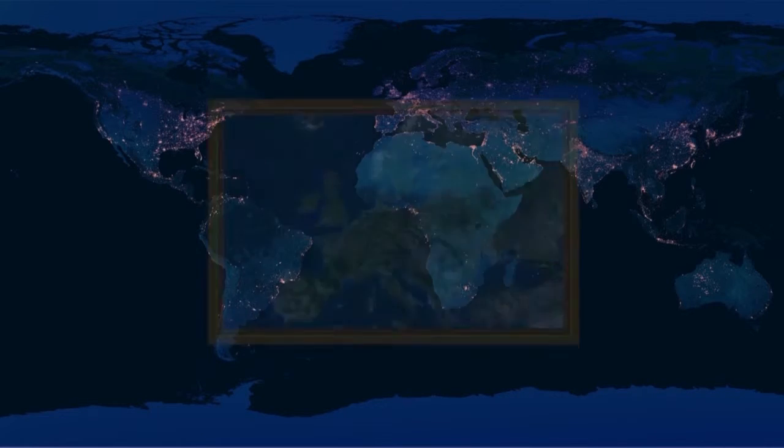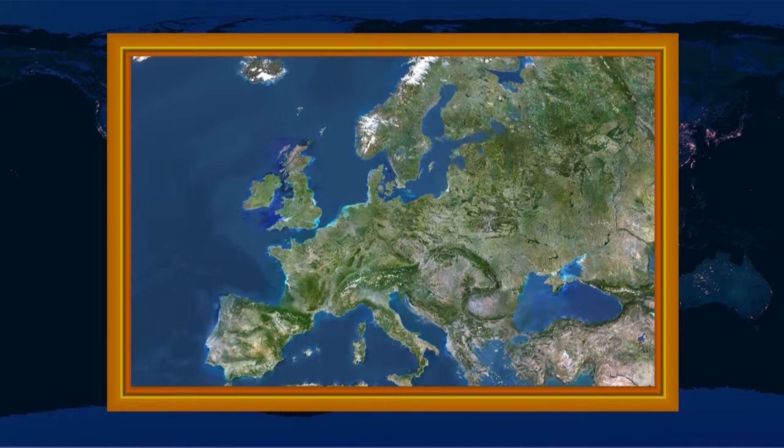Europe. This continent lies to the west of Asia and is much smaller than Asia. It lies entirely in the northern hemisphere but extends into both eastern and the western hemispheres. The Arctic Circle passes through it. On three sides, it is surrounded by the Atlantic Ocean, the Mediterranean Sea, and the North Sea.